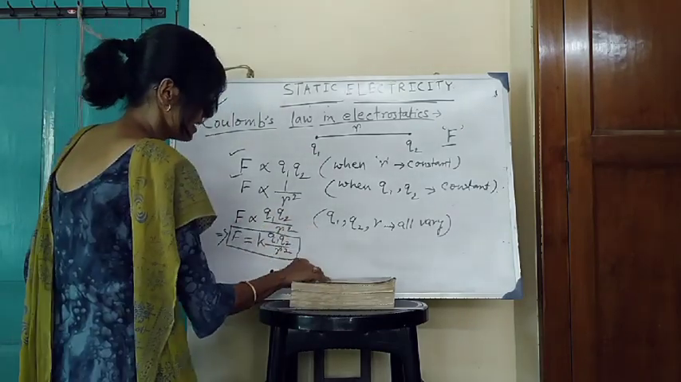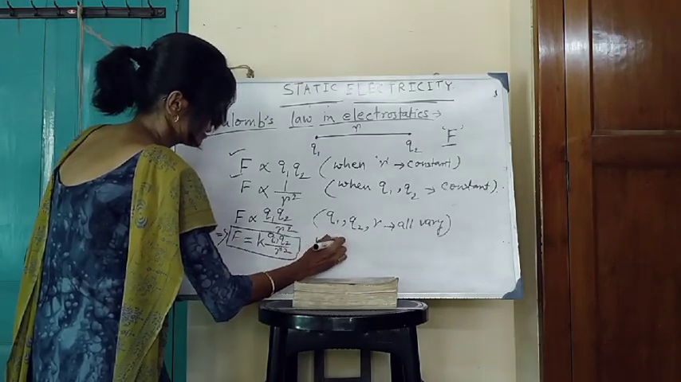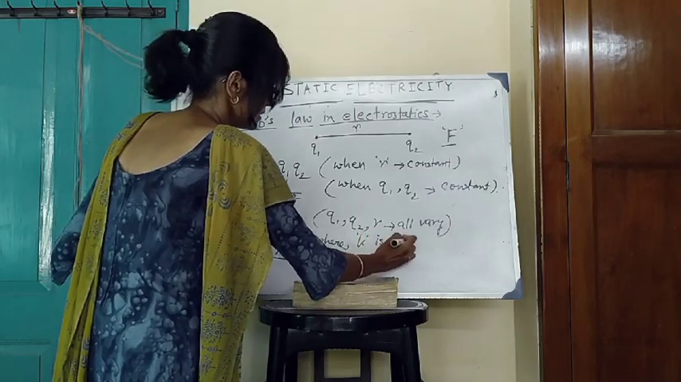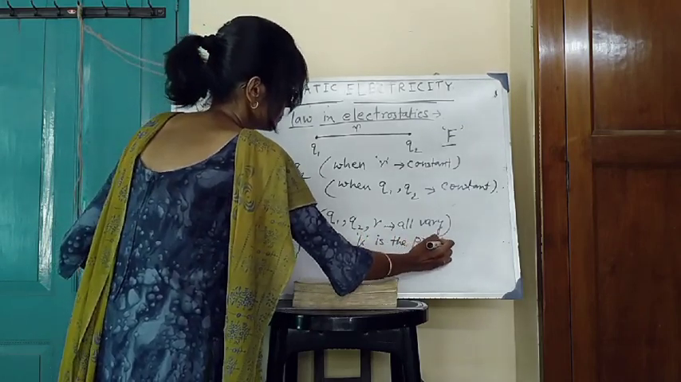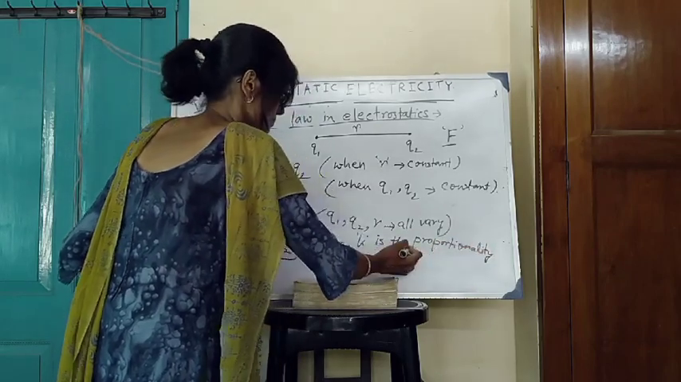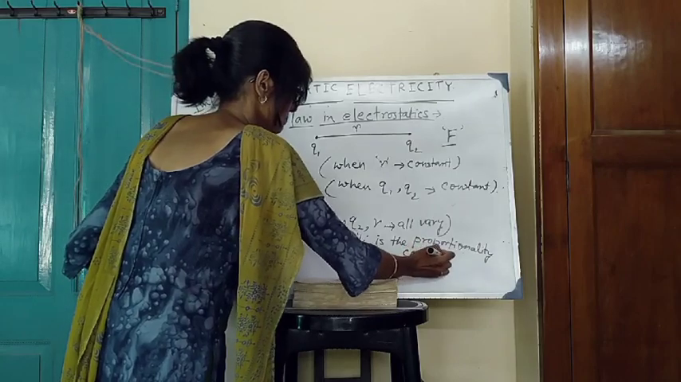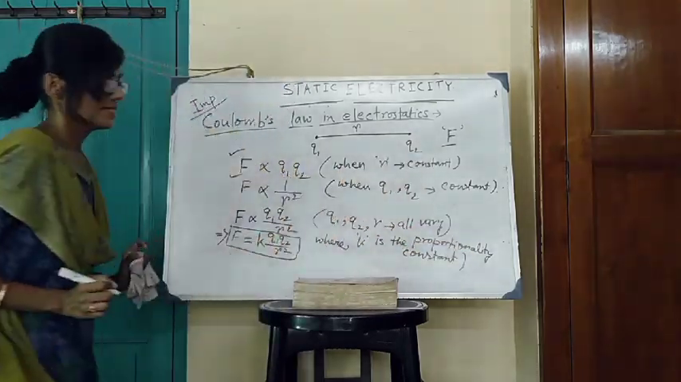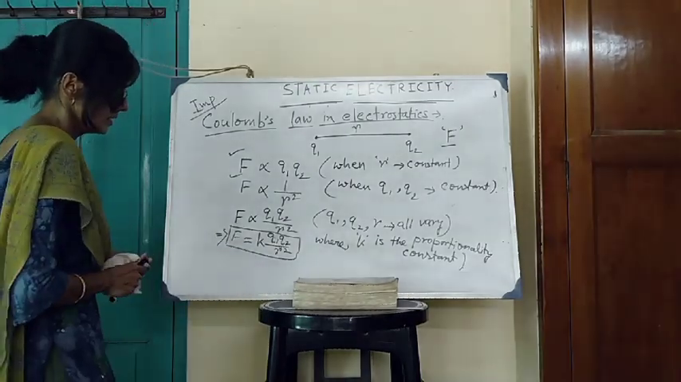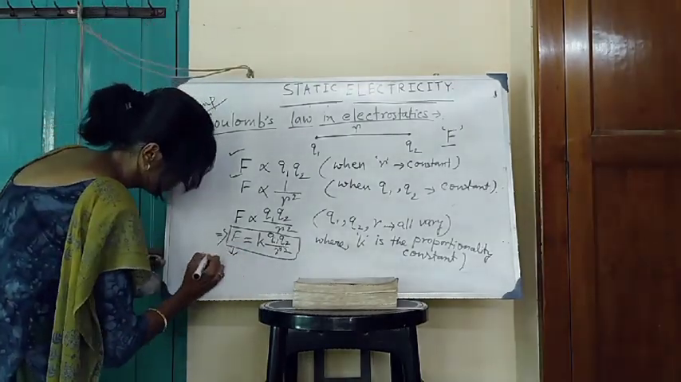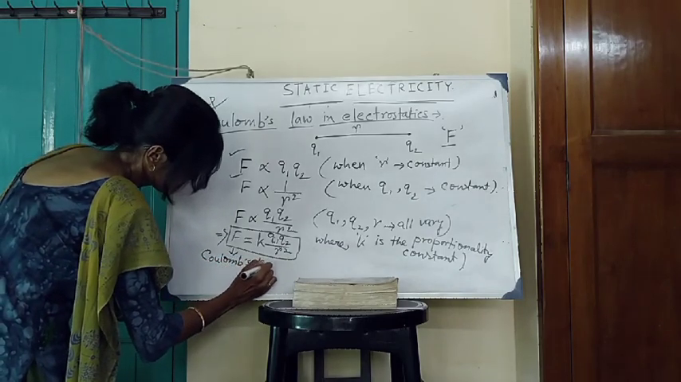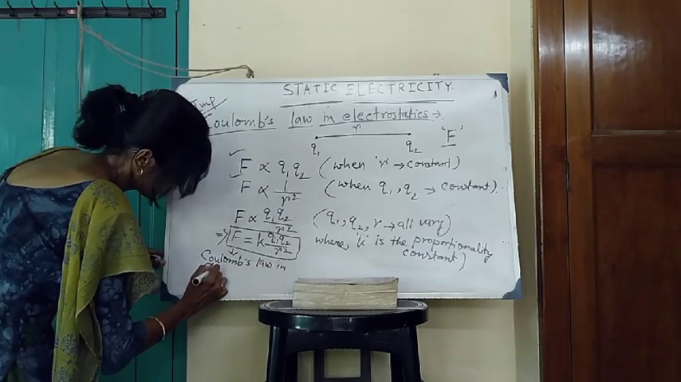Okay, what is k? k is the proportionality constant. This form is the mathematical form of Coulomb's law in electrostatics.